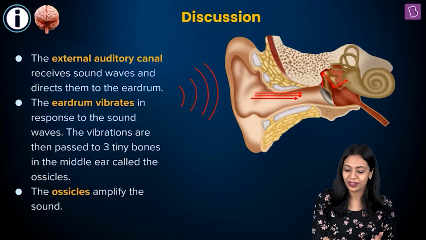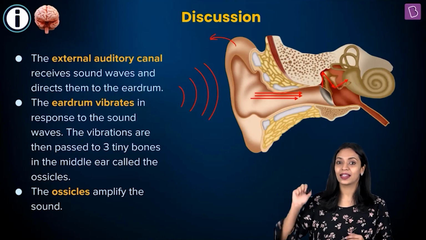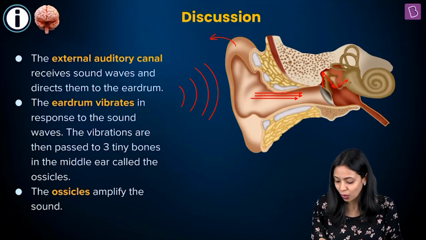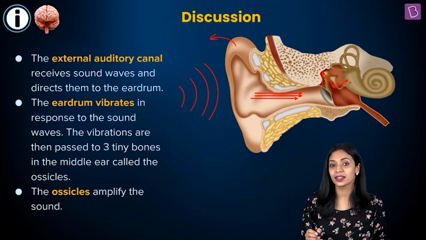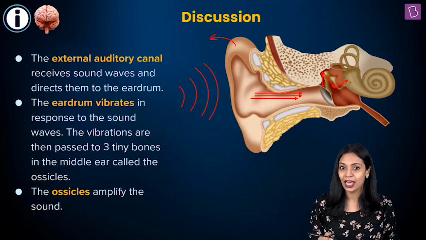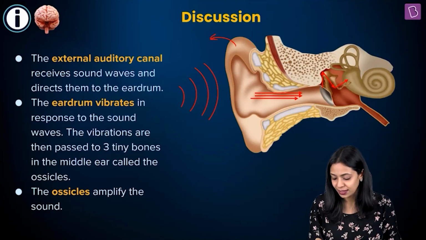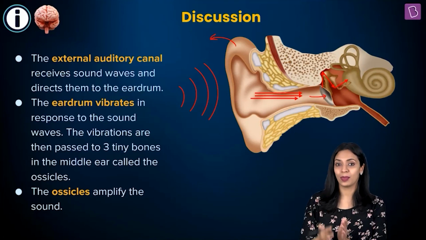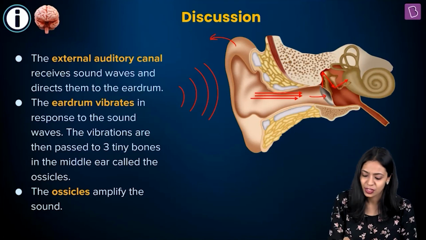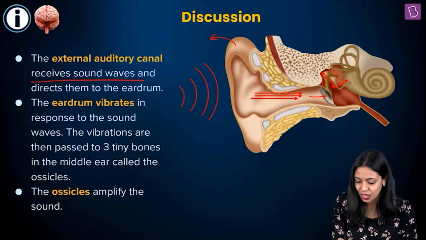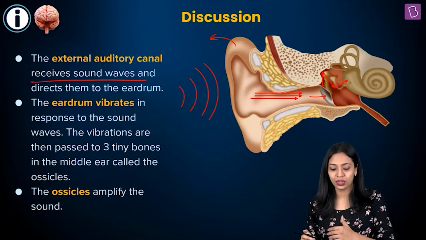In the outer ear, you have the pinna. The pinna collects the sound waves, and then the auditory canal, which is also known as the external auditory meatus, will help transmit these sound waves till the tympanic membrane, which is known as the eardrum. Okay, so the external auditory canal receives sound waves and directs them to the eardrum.